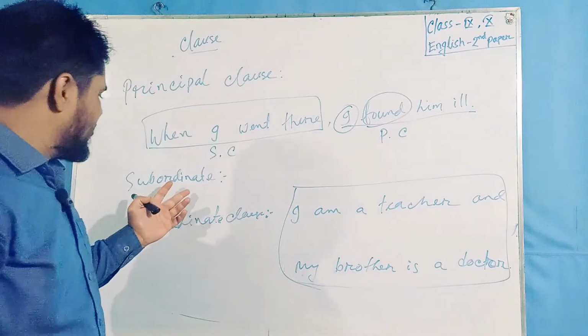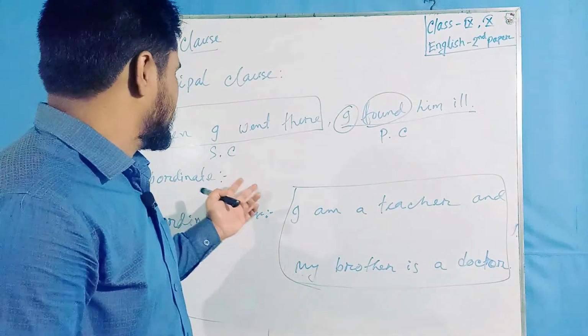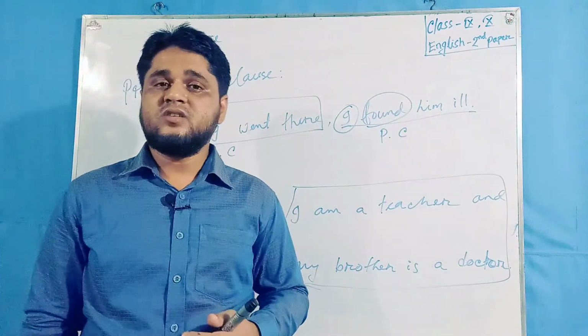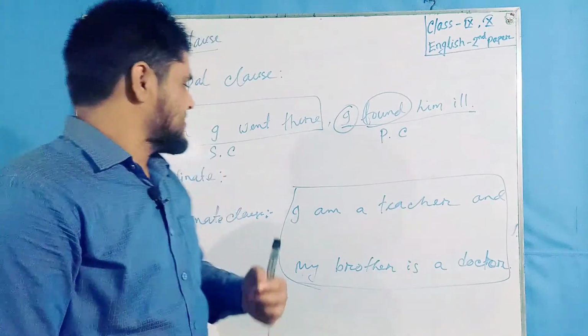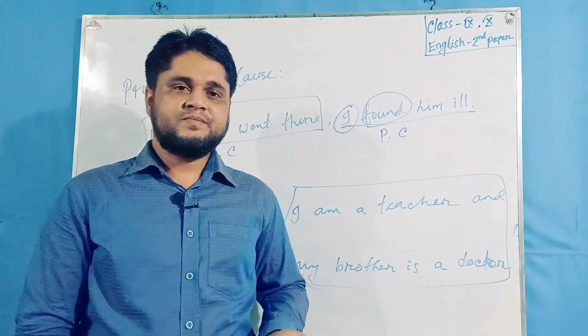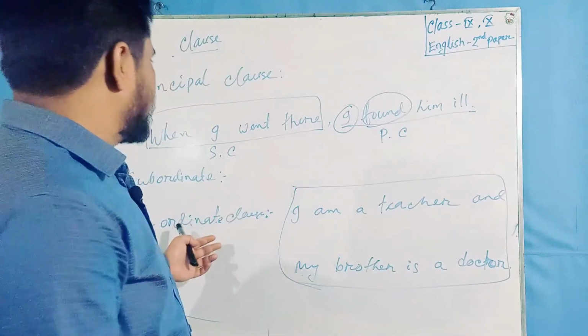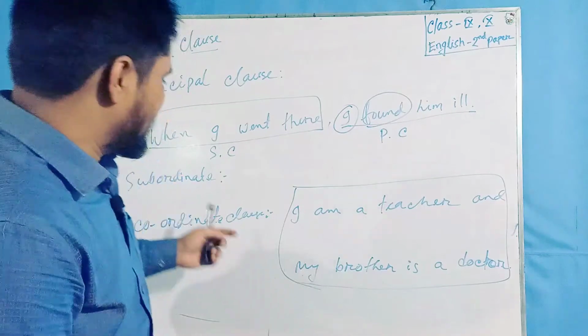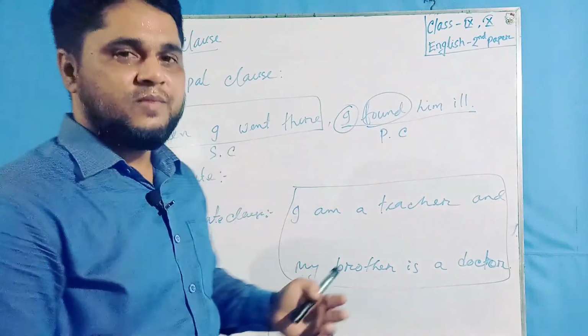And subordinate clause, we know most of the time starts with subordinating conjunctions like since, as, when, if, though, although, etc. So I think you are ready now to transform from simple, complex and compound.